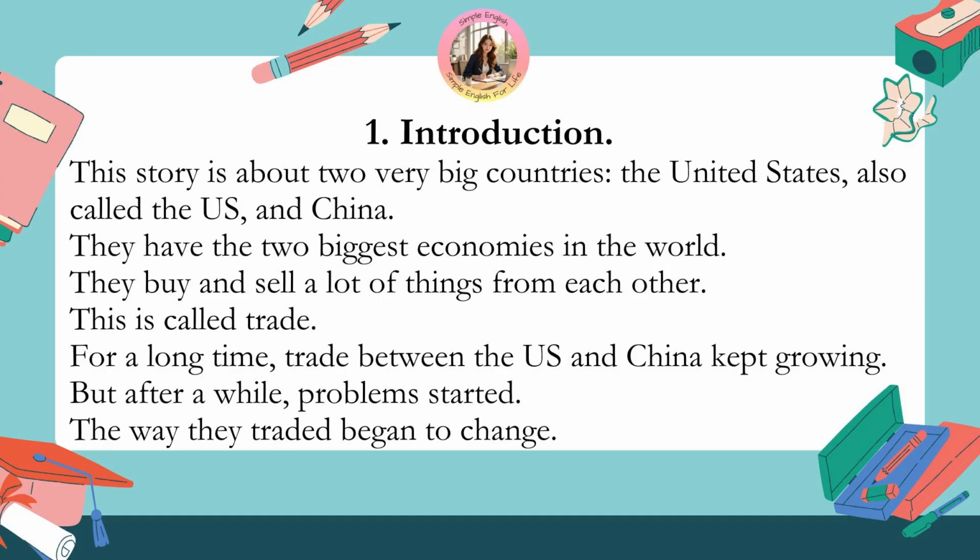1. Introduction. This story is about two very big countries, the United States, also called the US, and China. They have the two biggest economies in the world. They buy and sell a lot of things from each other. This is called trade. For a long time, trade between the US and China kept growing. But after a while, problems started. The way they traded began to change.